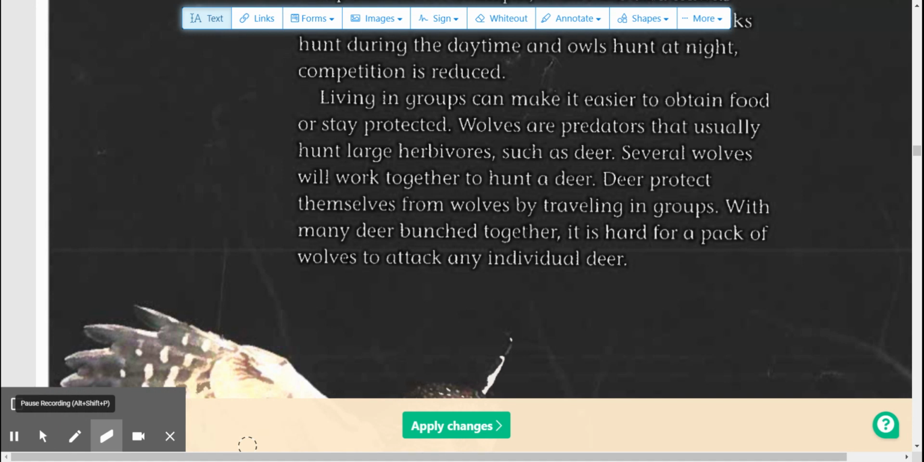Number 3. Both owls and hawks feed on the same prey. Because hawks hunt during the day and owls hunt at night, blank is reduced. A. Competition. B. Population. Or C. Food sources. Number 4. Living in groups can make it easier to obtain food or stay blank. A. Uncovered. B. Quiet. Or C. Protected.